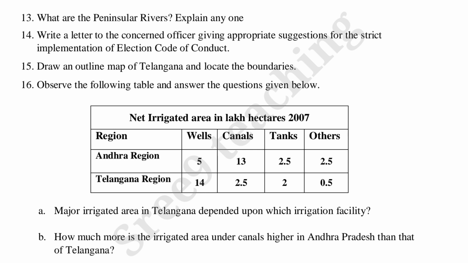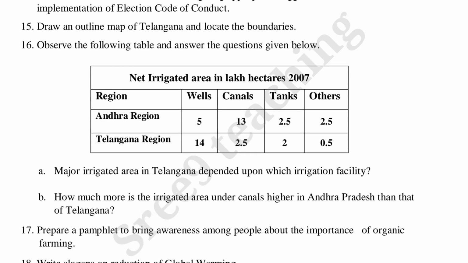Now 16th one, observe the following table, answer the questions given below. Here a table is given. After reading the table you have to answer the questions. 2 questions are given under table. Okay, now see the table. Net irrigated area in lakh hectares 2007. So here region is given as Andhra region, Telangana region, and wells, canals, tanks and others. Okay, see the questions under the table.